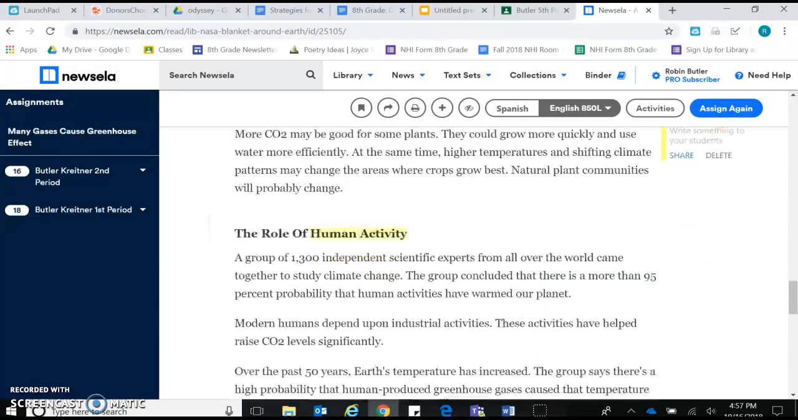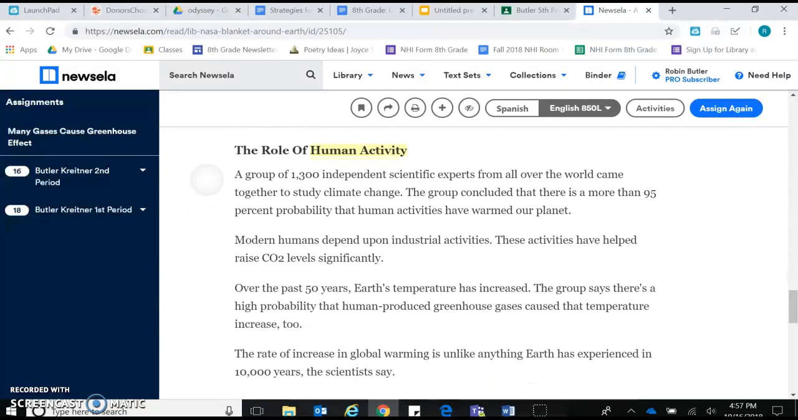This next section is about the role of human activity, so it's still talking about what human activity does. A group of 1,300 independent scientific experts from all over the world came together to study climate change. The group concluded that there was a more than 95% probability that human activities warmed the planet. So I've got human activities again and warmed again.